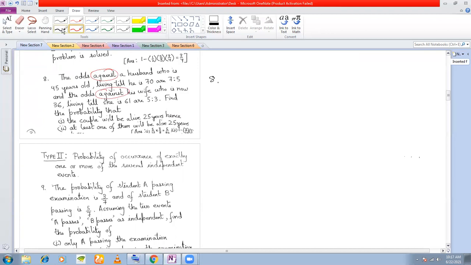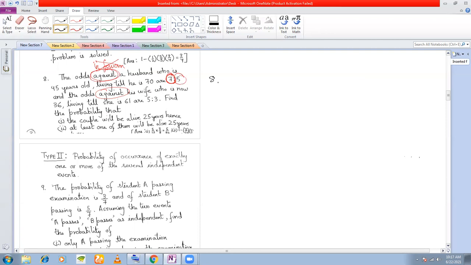When you calculate odds in favor, you take the first component: 7 by 7 plus 5 as the probability. But here the word is odds against, so you will take 5 by 5 plus 7.